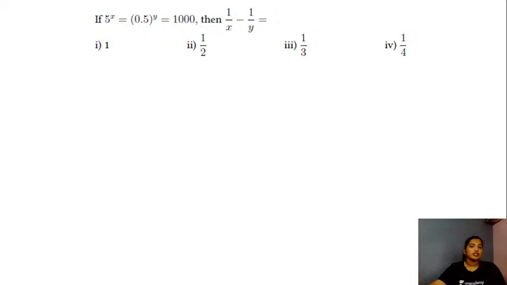So here's your next question now, students. 5 raised to the power x is equal to 0.5 raised to the power y, and both the values are equal to 1000, then what will be the value for 1 by x minus 1 by y? So use the interrelation between a log and exponential function, and try simplifying this. What do you think is the right answer?